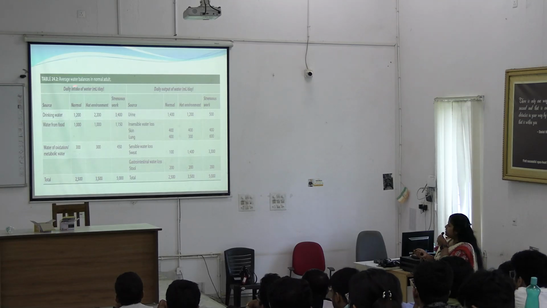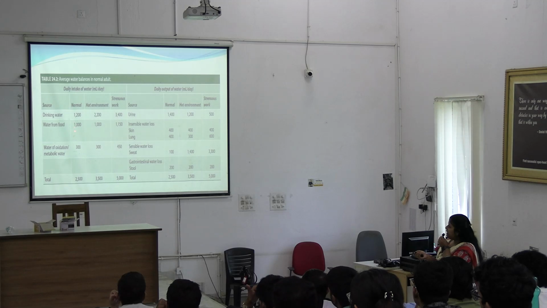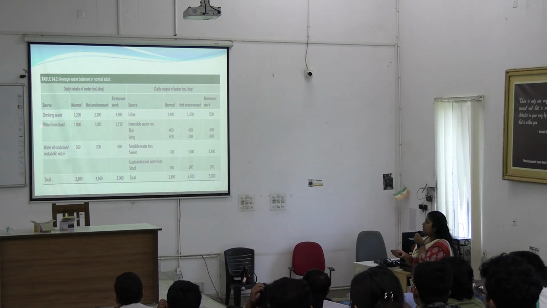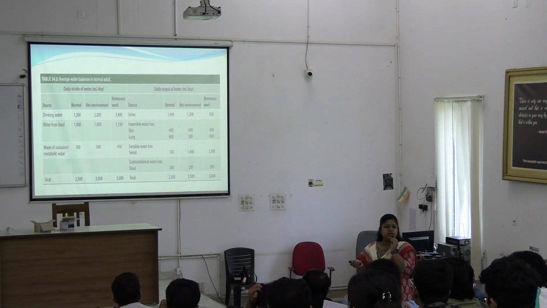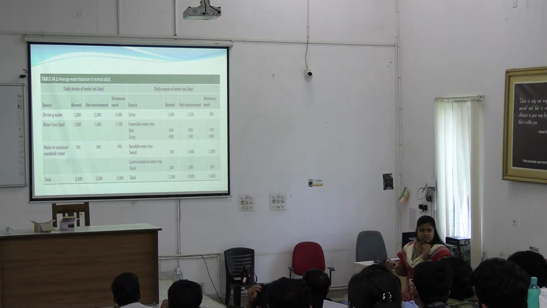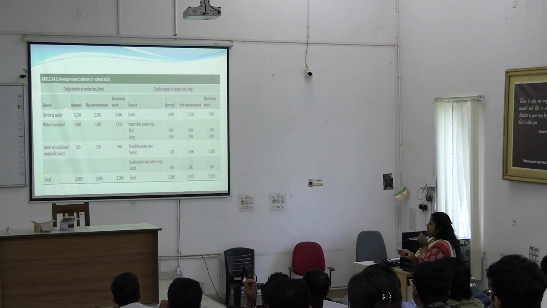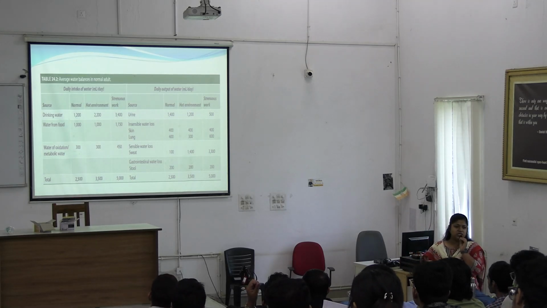In case of normal scenario, daily water intake will be, drinking water is more or less 1 liter, 1.2 liter, 1.5 liter accordingly. Water from food is around 1 liter. Water from oxidation or metabolic water, water produced in various chemical reactions or metabolic pathways, is 300 ml. So the total will be around 2.5 liter of water intake.